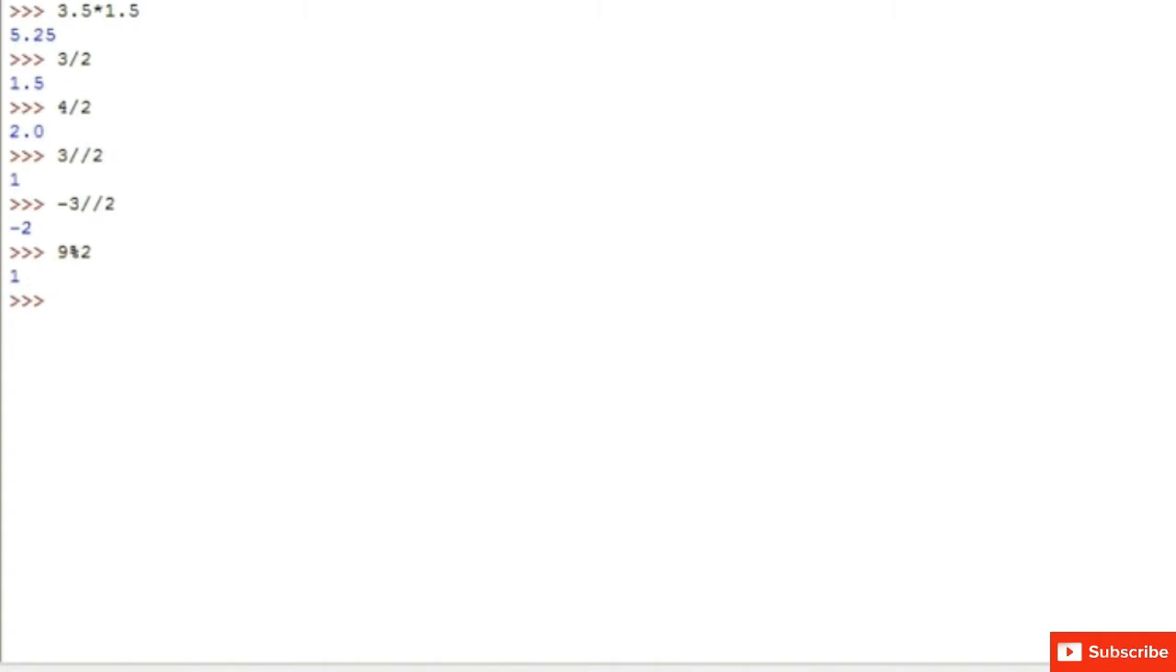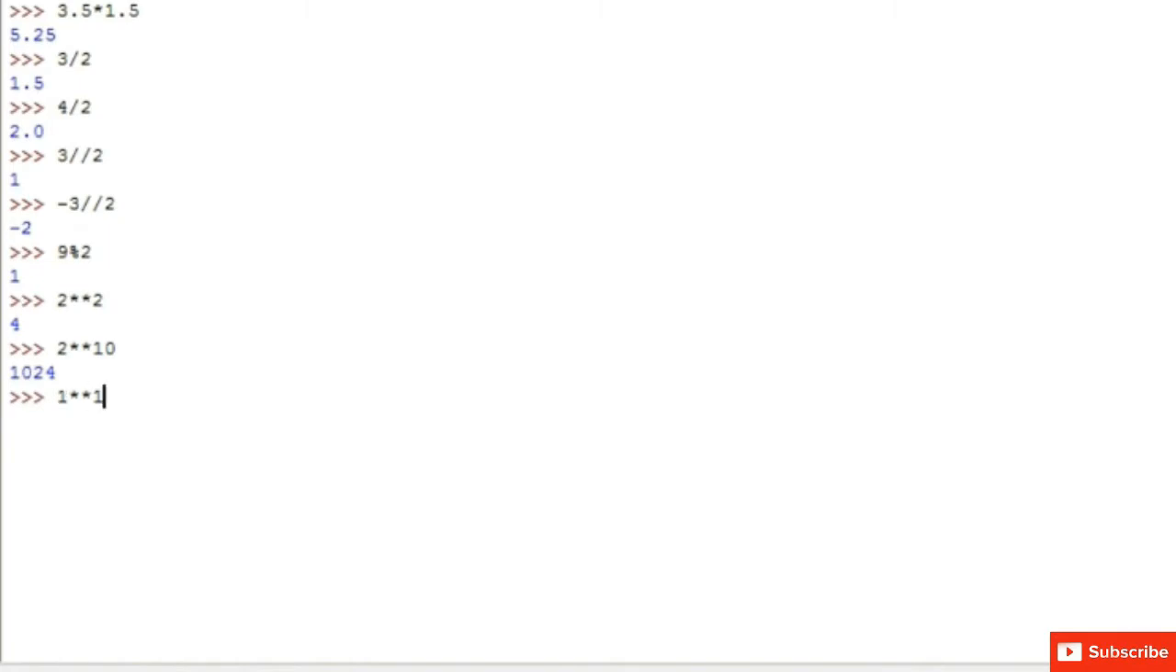Next is the modulus operator. The modulus operator gives the remainder. For example, 9 percent 2. 9 divided by 2, we get 1 as the remainder. So in the output we will get 1. Next is raised to power. 2 raised to power 2, 2 into 2 is equal to 4. 2 raised to power 10 is equal to 1024.